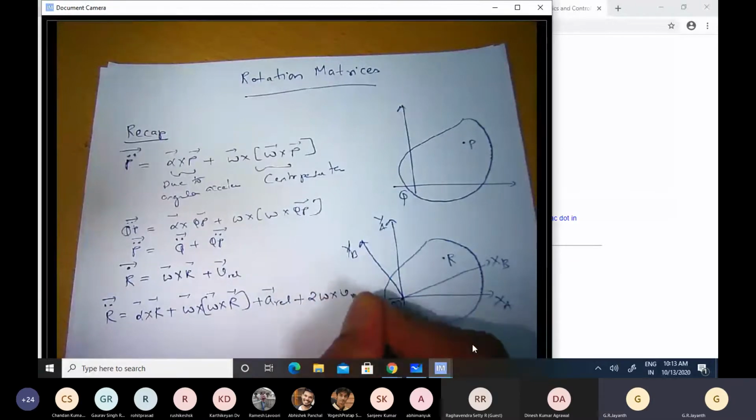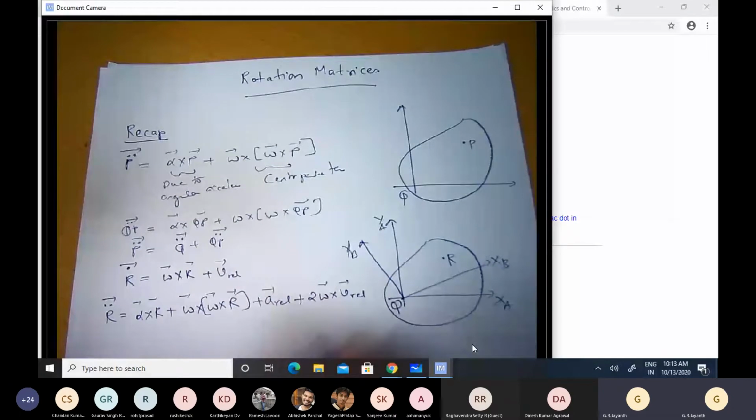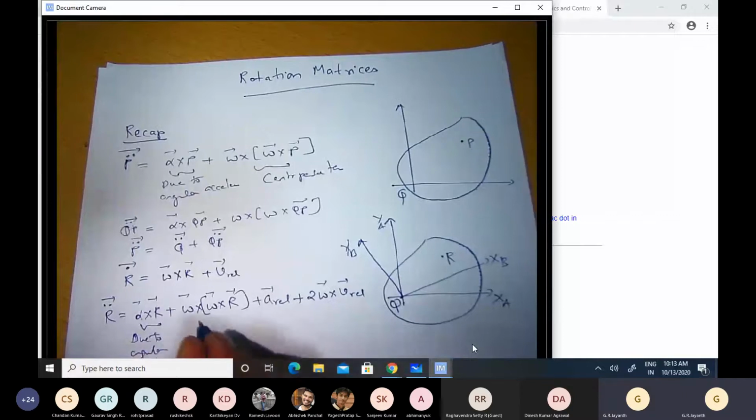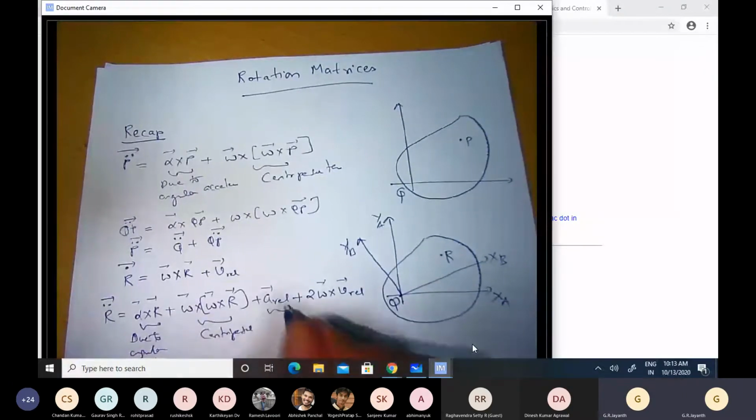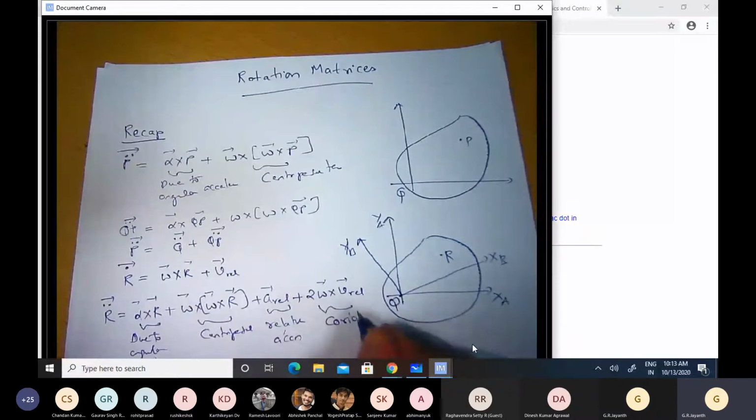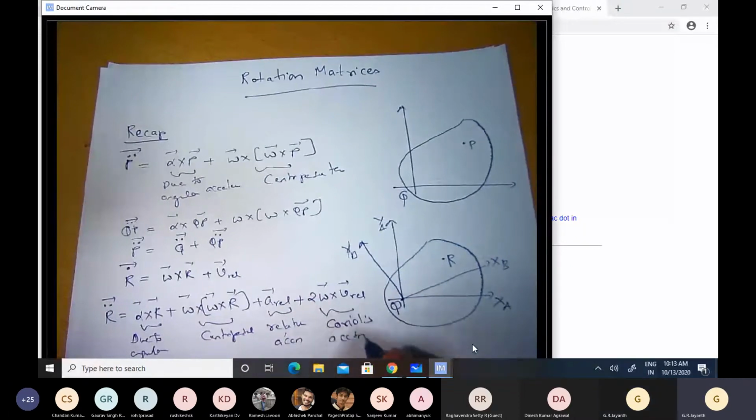So we saw that this was again due to angular acceleration. This was a centripetal term. This was relative acceleration. And this was a Coriolis term, Coriolis acceleration.